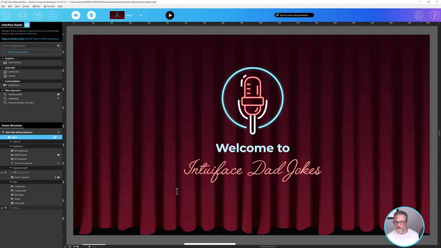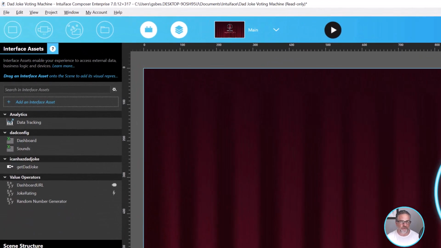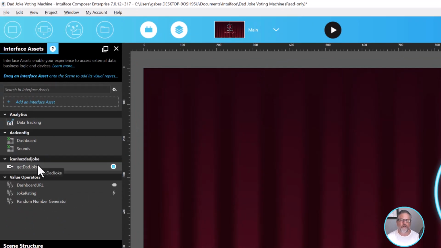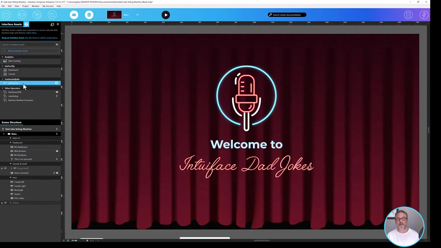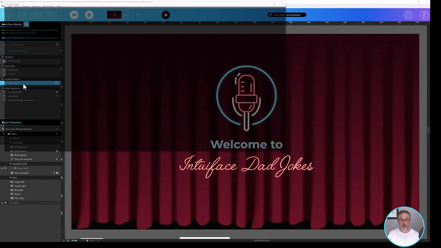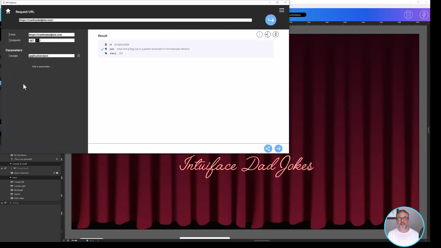So let's go back into Composer and see how you use it in Composer. How did we do that? On the left-hand side of Composer in the Interface Assets panel, you can see Get Dad Joke. This was generated by API Explorer. Let's go check it out. I'm going to open API Explorer with that request URL we just saw and take a look at what is actually happening when we submit that request and get an answer.